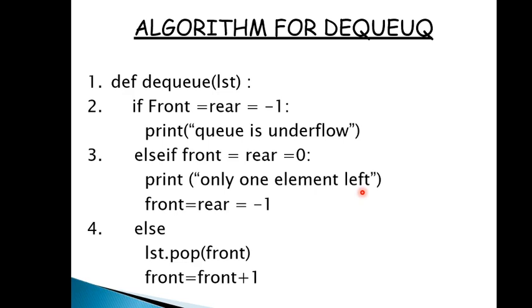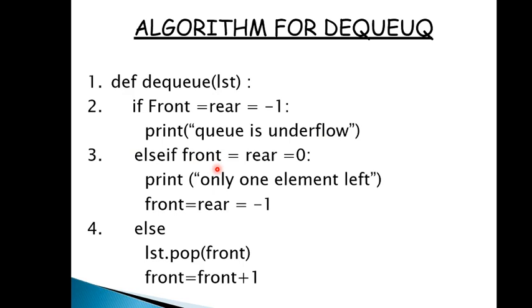And if queue will be empty, what we will do, we will assign -1 to front and rear. Okay, and if front and rear both are -1, it will be the condition for underflow. Okay, so this is the main condition when front and rear both are 0.